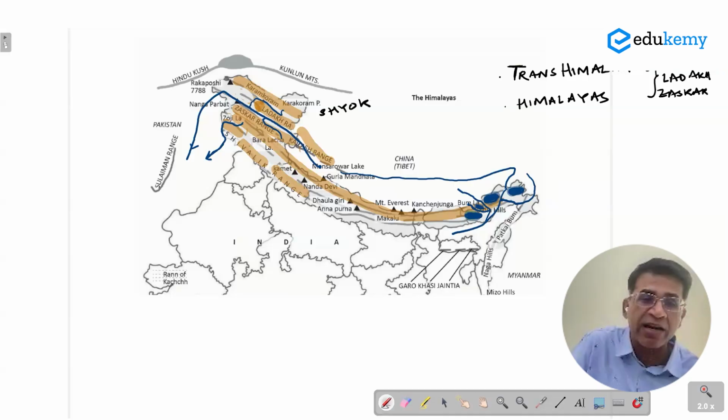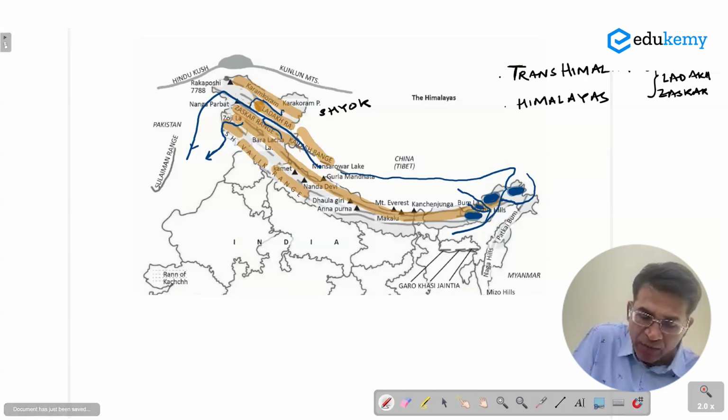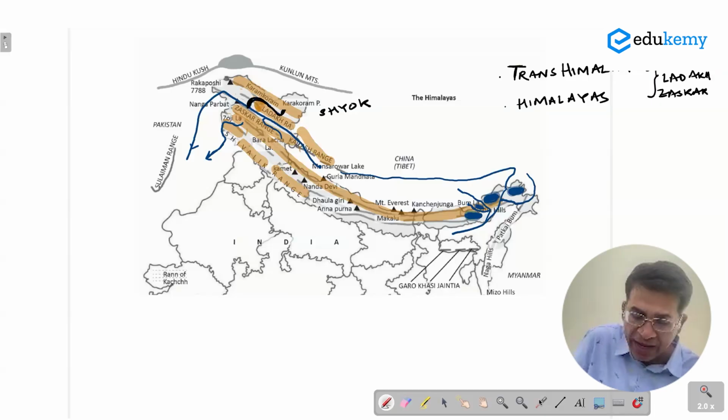Shyok. This is the right bank tributary. It starts from Karakoram regions. We have got glaciers called Nubra glaciers. And this goes and joins the main Indus here. This is the region called the Gilgit-Baltistan region. It goes and joins. And this one is the Indus River. Indus River goes all the way into Pakistan.